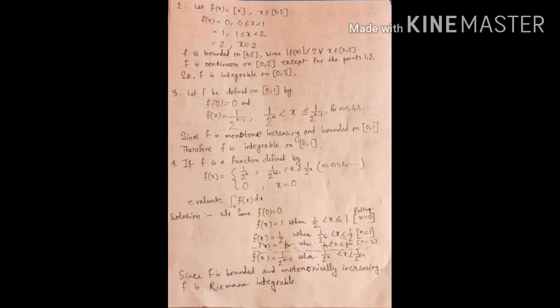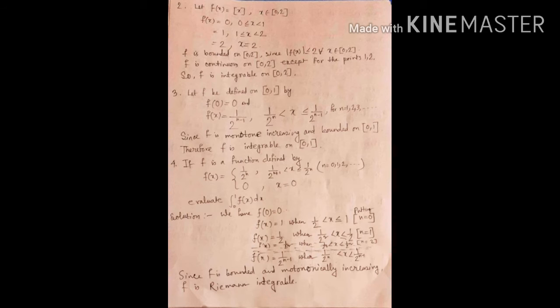Here we see that f is monotonically increasing and bounded on [0, 1]. So if a function is monotone and bounded, we can say that the function is integrable. So f is integrable on [0, 1].